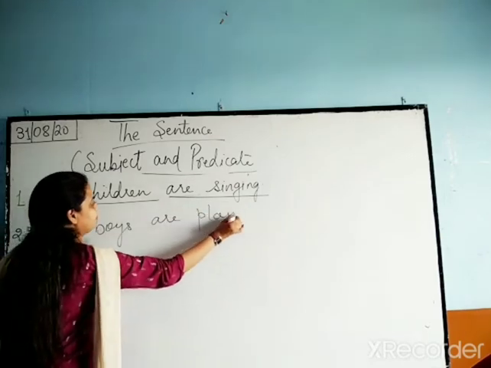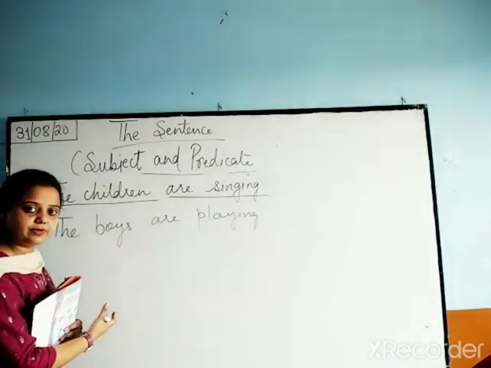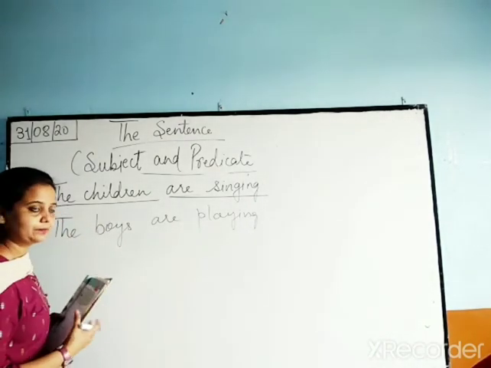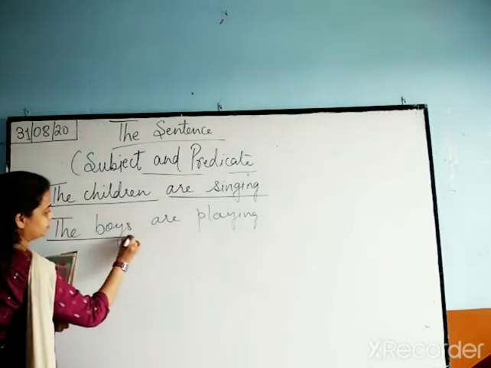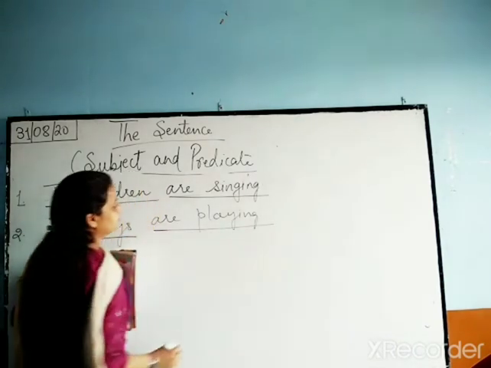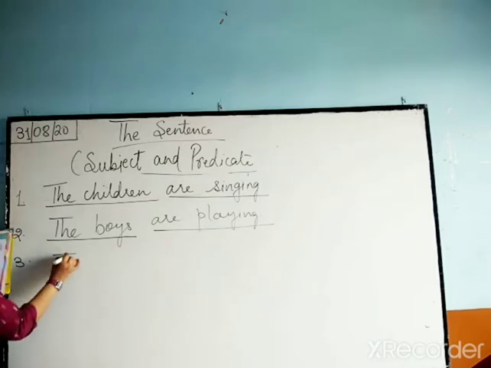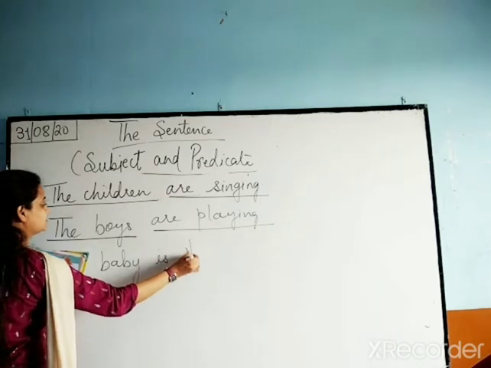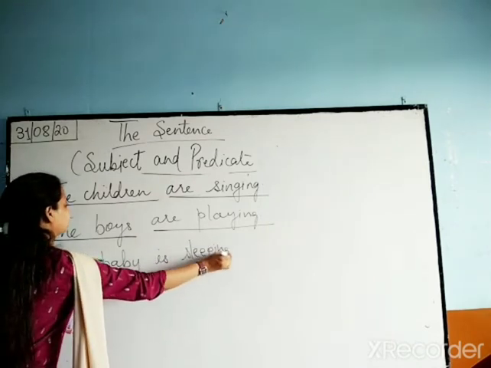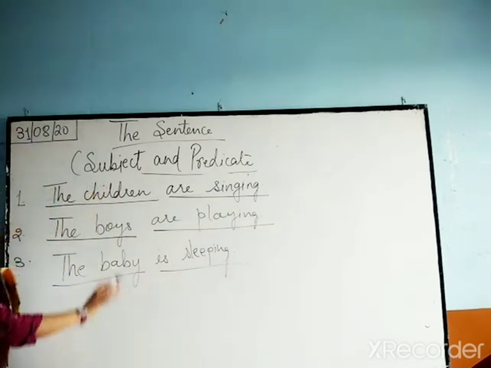Very simple sentences are given here. I think you can do it on your own also, and then you can recheck from this video. Okay, that will be better. So, who are playing? The boys. The boys is the subject, and are playing is your predicate. Third one, the baby is sleeping. Okay, who is sleeping? The baby is sleeping. Sleeping is your predicate.